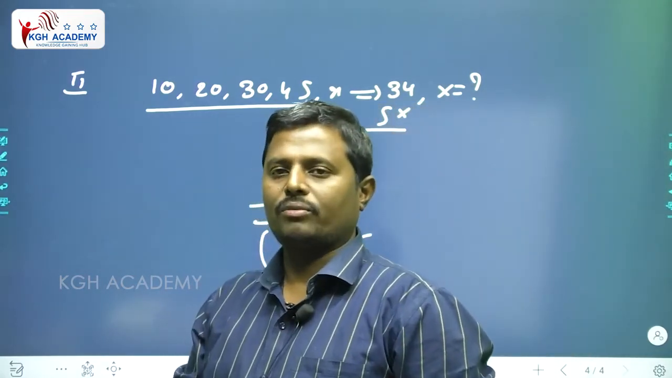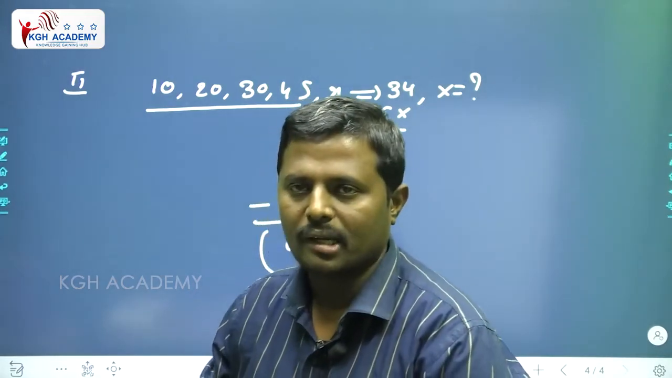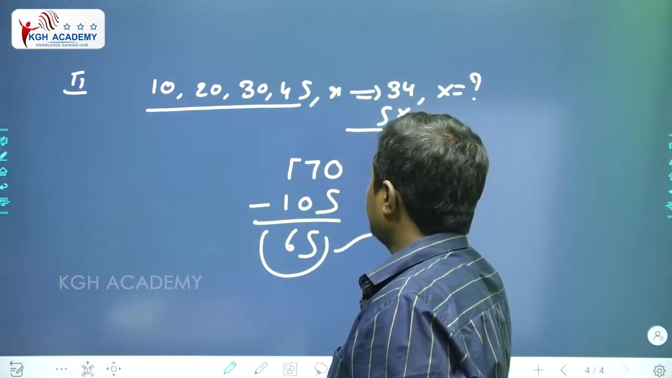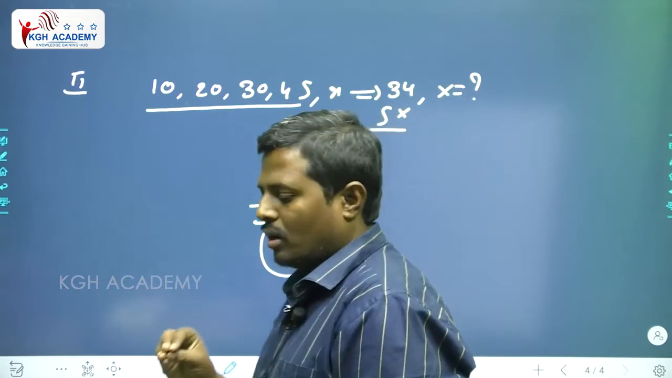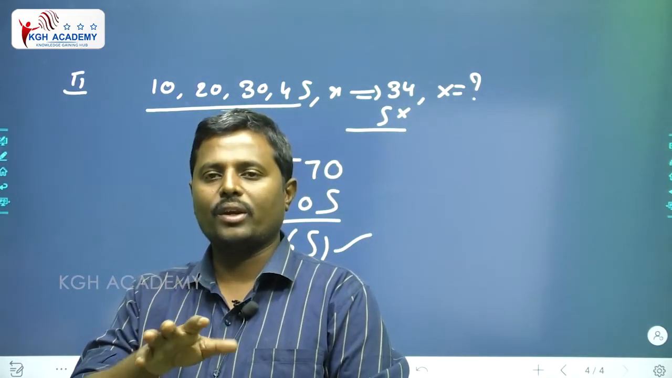Why are we multiplying with 5? You tell me. Because we have how many numbers? 5 numbers are there. If 5 numbers are there, you need to multiply with 5. For all this topic, we have only one single point. If there is any average, we need to convert it into total.